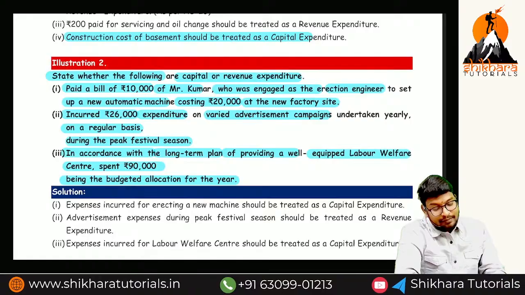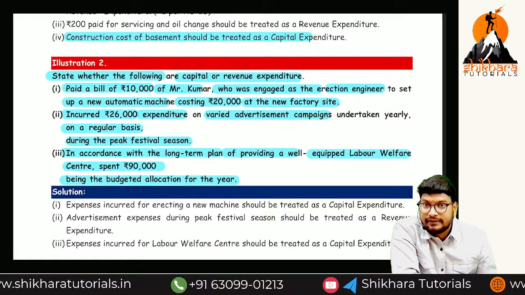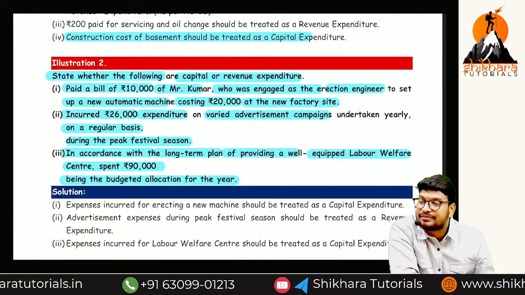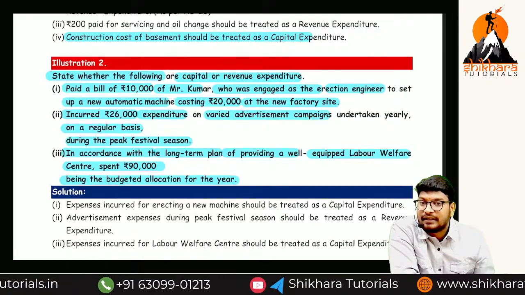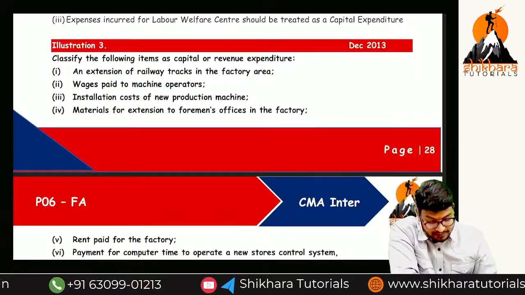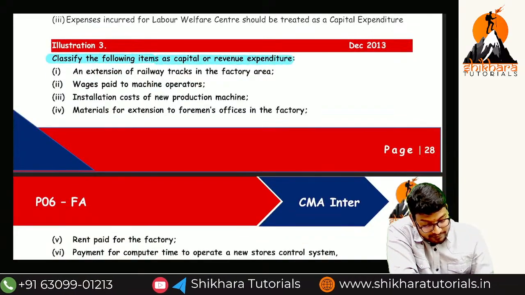There is a labor welfare center we are going to construct. Labor welfare center is nothing but a building or something. So this 90,000 is called as revenue expenditure or capital expenditure, ma? Capital expenditure. So did you get this point, ma? Labor welfare center.